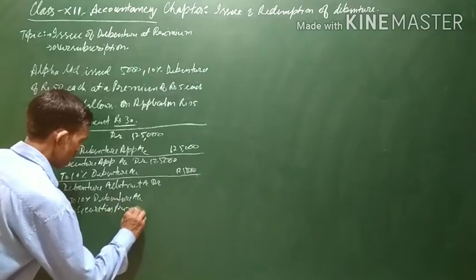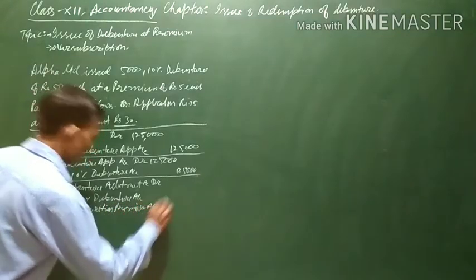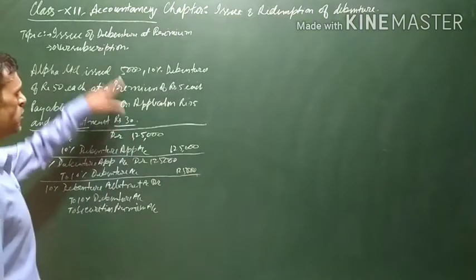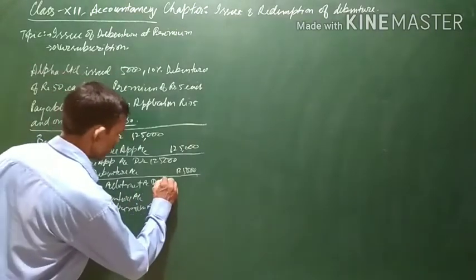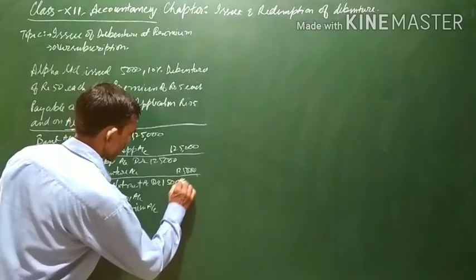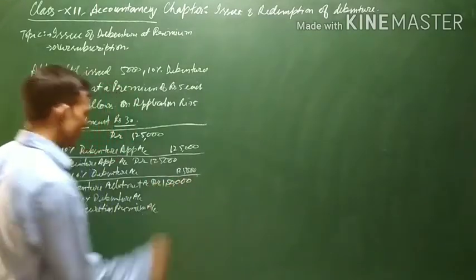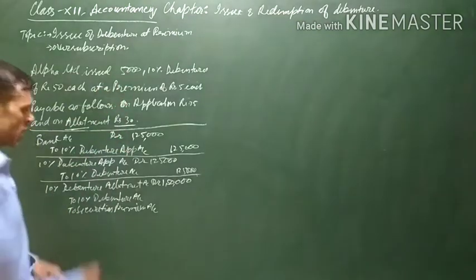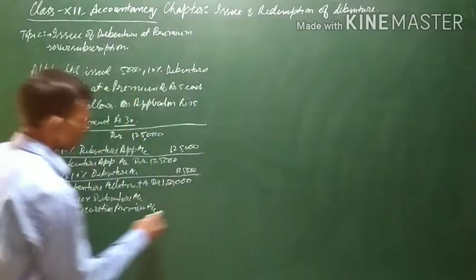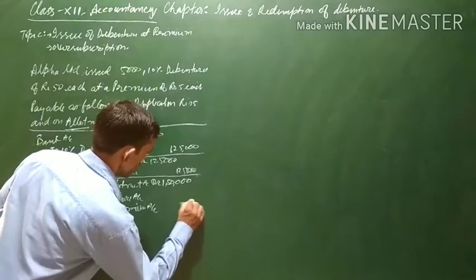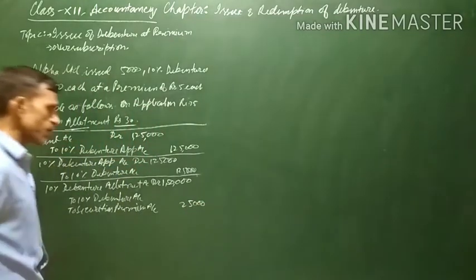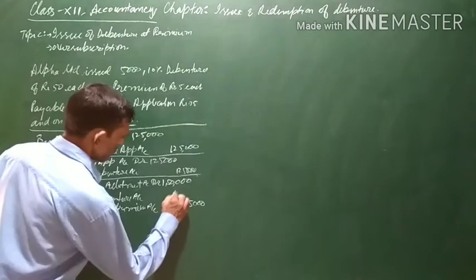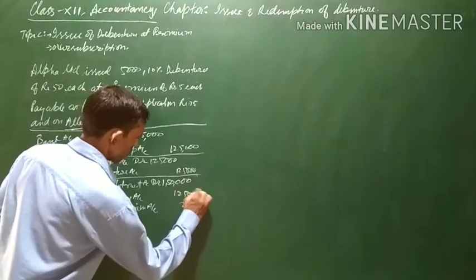Now at the rate of rupees 30 into 5,000 debentures, it will come to 1,50,000. 1,50,000 will be received. Out of this, 5 per debenture will be transferred to premium account, that is 5 into 5,000, means 25,000, and the rest 25 rupees per debenture will be transferred to debenture account.